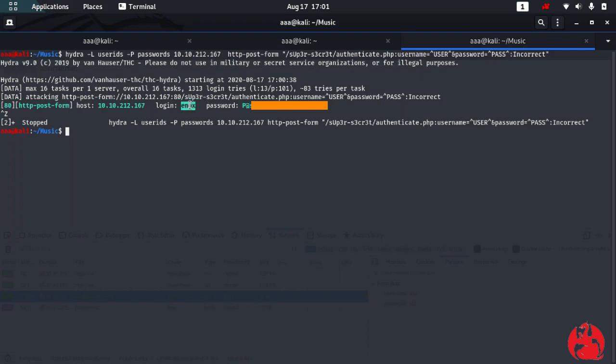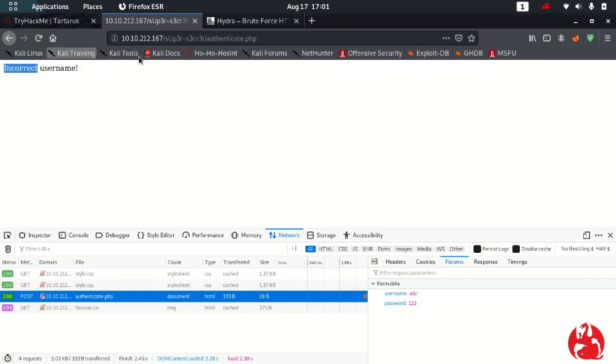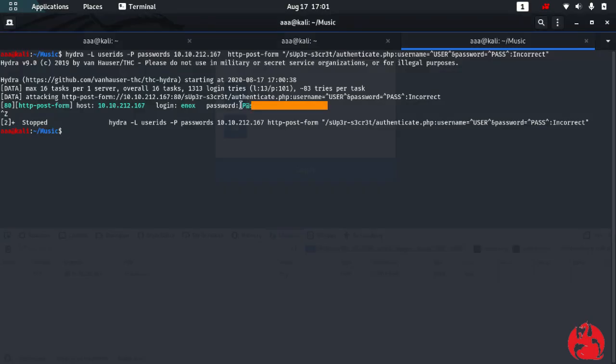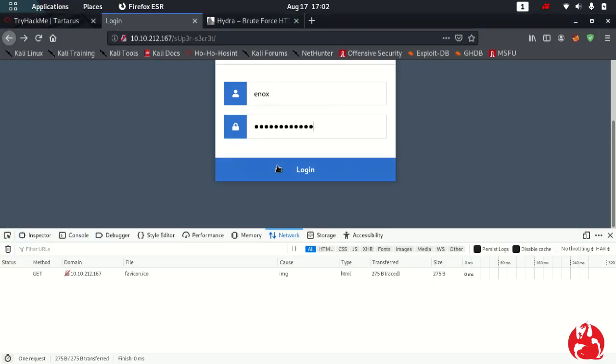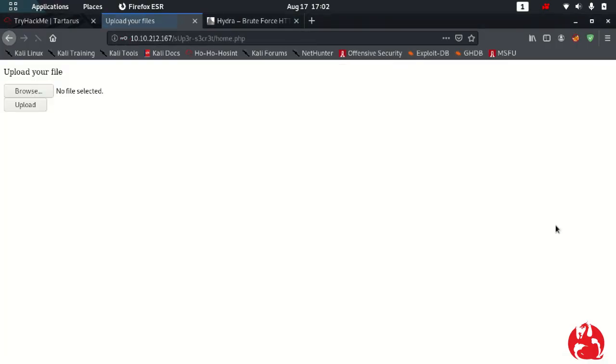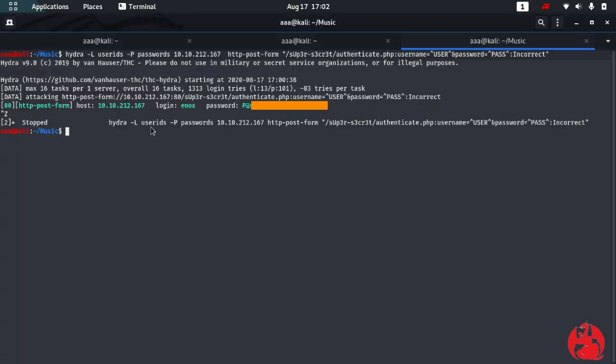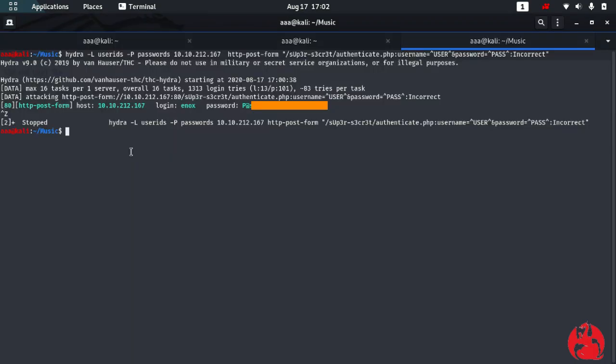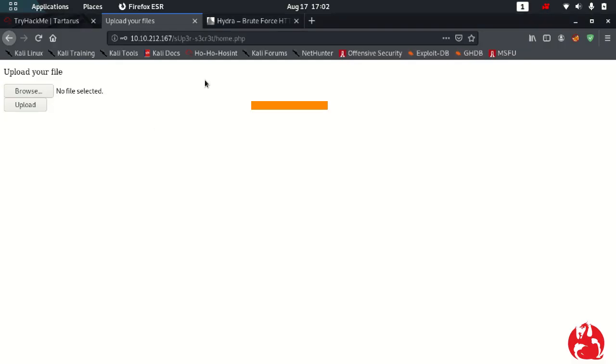So now we know the username and the password. So let's try and go in with this known username and password. And we are in. So that is good. This is a file upload. So now we need to get a reverse shell on the file upload.